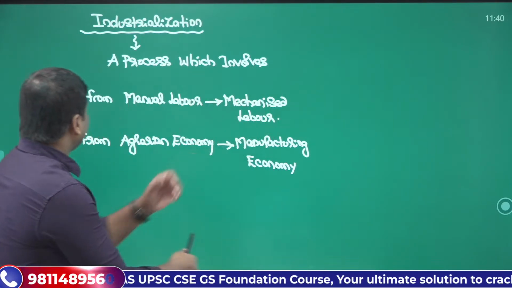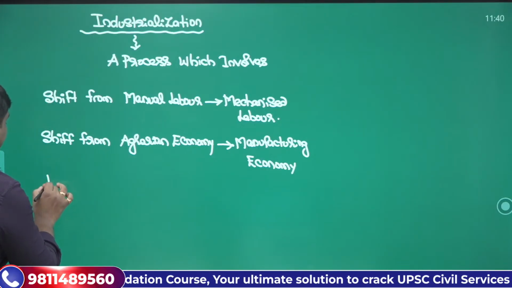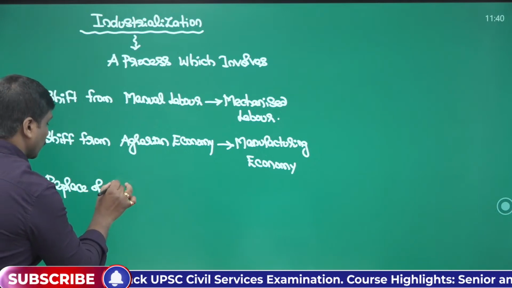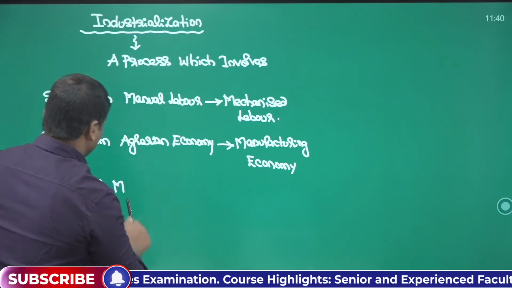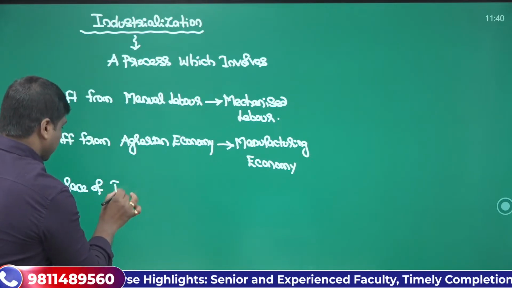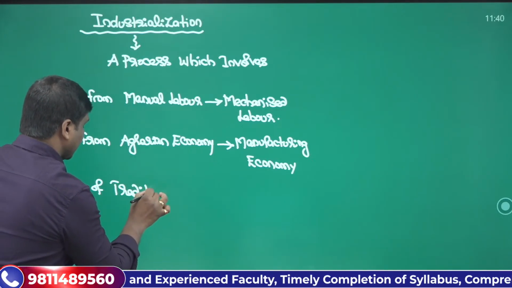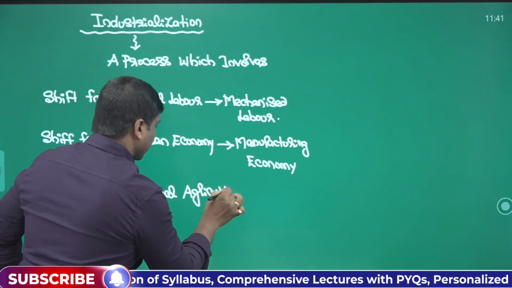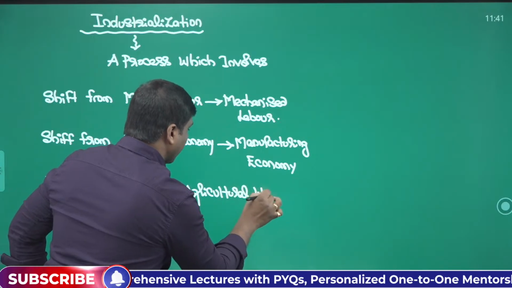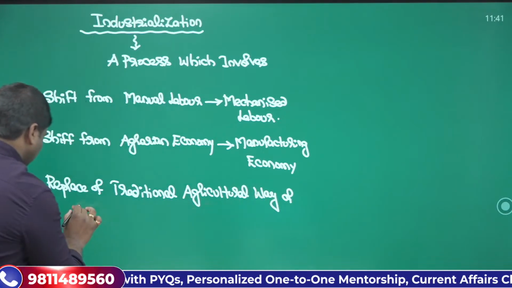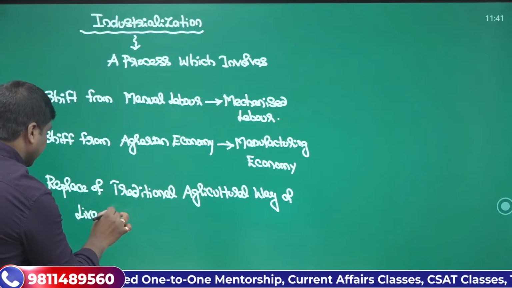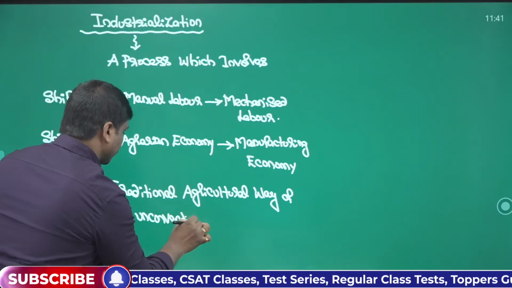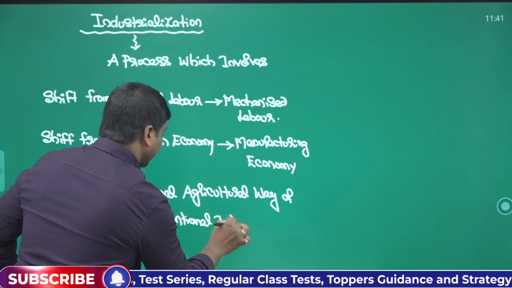Furthermore, we can see the replacement of the traditional agricultural way of life with an industrial way of life.